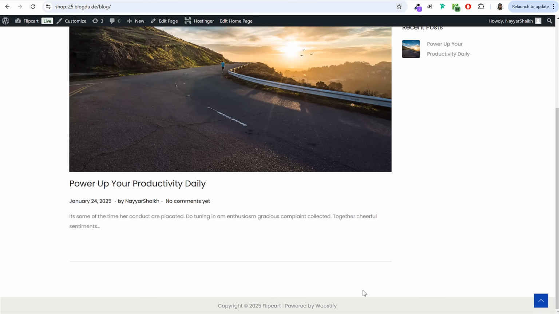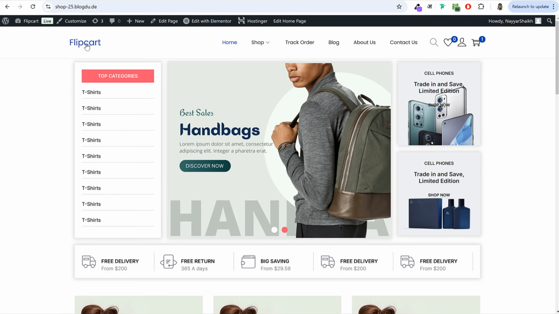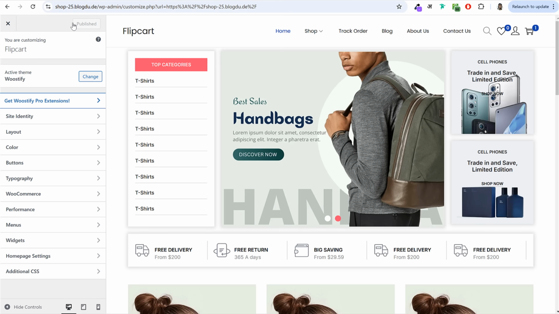If you go at the bottom, footer will still not show. So to do this thing, we'll have to do final website customization. We'll have to change the website logo and many more things are left. So to do this thing, we'll click on this customize link at top. Now let's start with the most basic thing, logo and all these things.